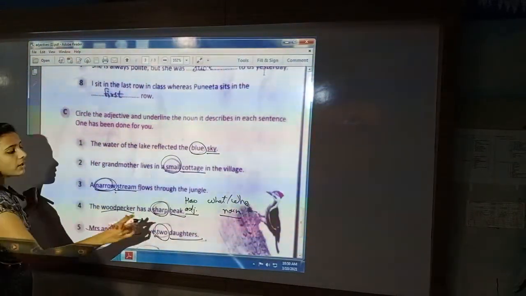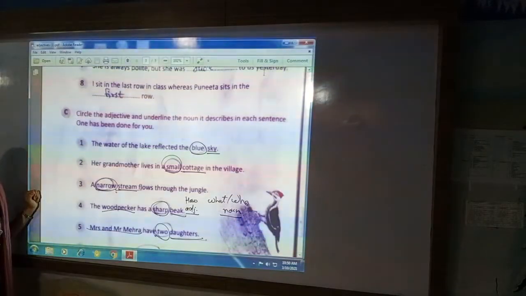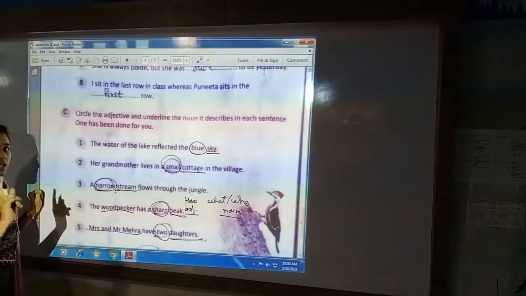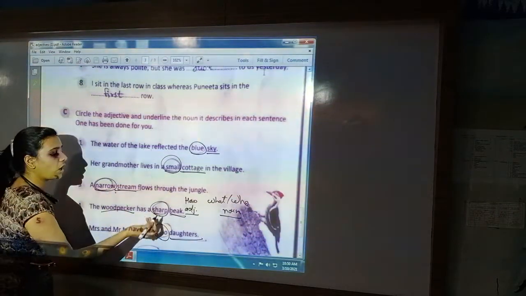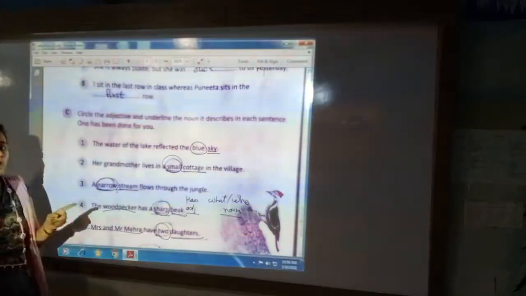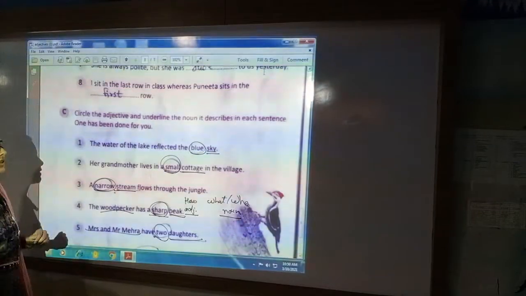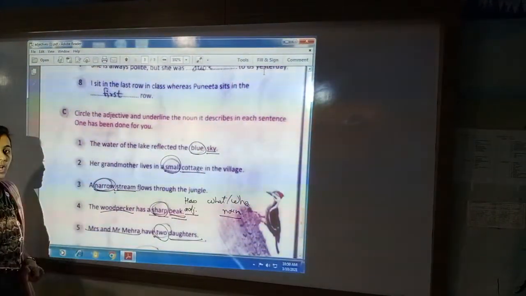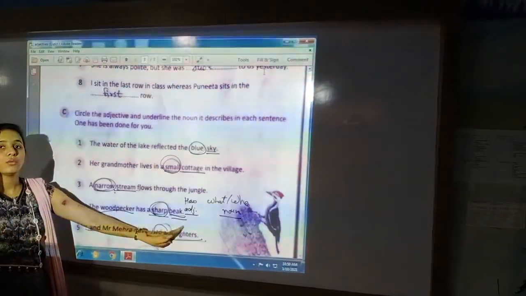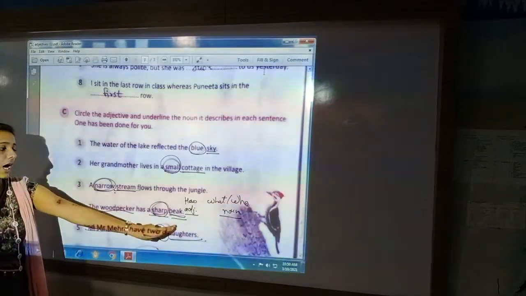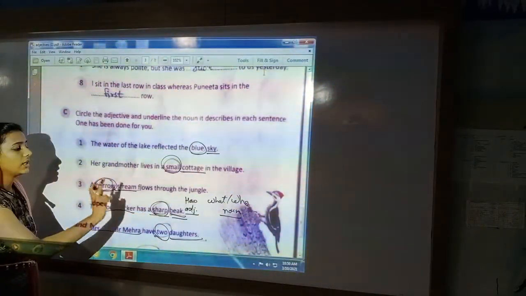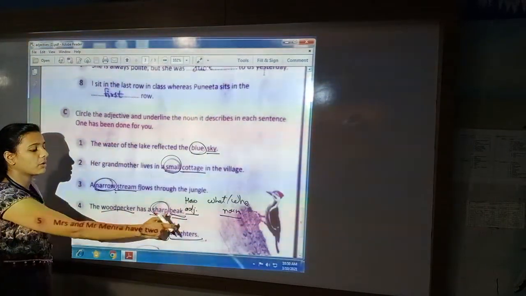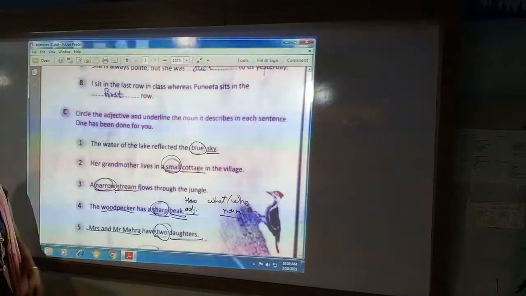It is describing the beak. So you have to choose the correct noun. How will you come to know? When you ask what is sharp, that answer will be your noun. And when you ask how the beak is, that answer will be your adjective. Here the adjective describes only this noun, not that noun. Clear?